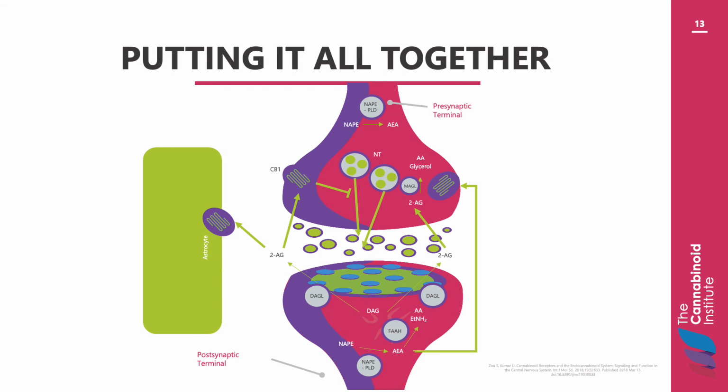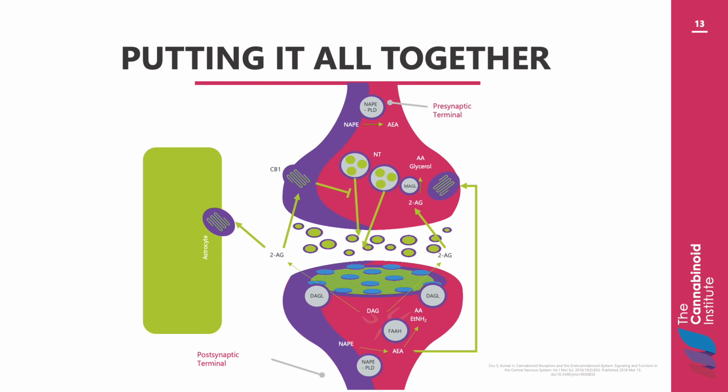As lipids, endocannabinoids readily cross the cell membrane and travel in a retrograde fashion to activate CB1 receptors located on the presynaptic terminals. Activated CB1 receptors will then inhibit neurotransmitter release through the suppression of calcium influx. 2-AG is also able to activate CB1 receptors located on astrocytes, which leads to the release of glutamate.